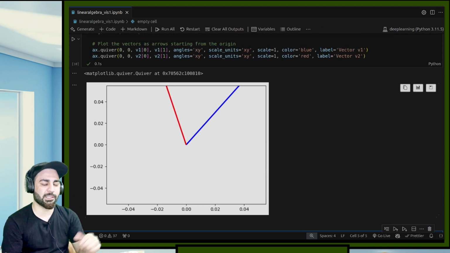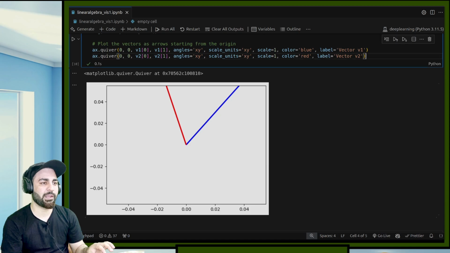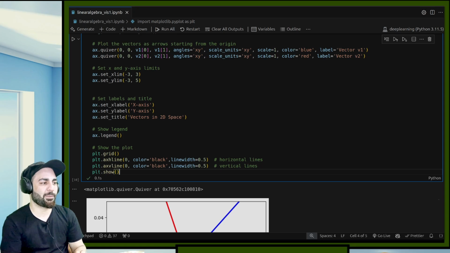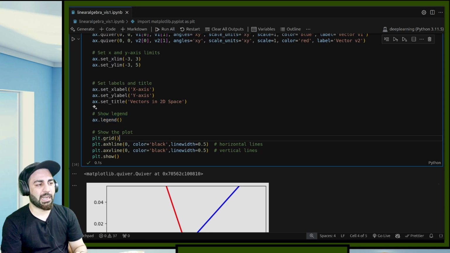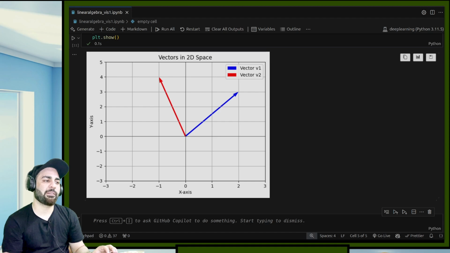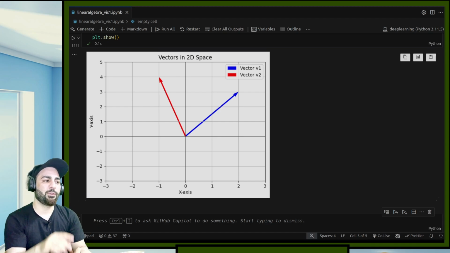Now it goes out of this frame. So in order to fix that, we'll set these limits, set x limit and set y limit, so that will bring it in range. And after that, let's say we want to set the labels and other things. Not difficult, they should be quite easy for you, because we have been doing a lot of matplotlib now. So this is setting the limits, this is set label and title, show the legends, and add the grid, and this is horizontal line, vertical line, again the x-axis and y-axis, and show the plot. Okay, now you can see this is my vector v1 and this is my vector v2. So these are 2 representations which I usually use. Either I'll use a point or I'll use these sort of vector representations.